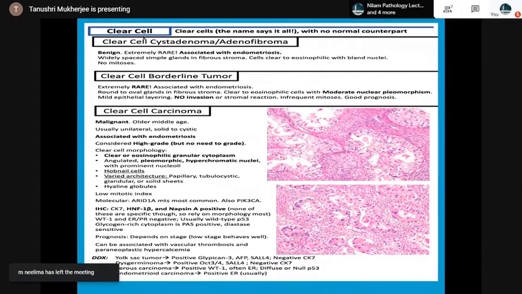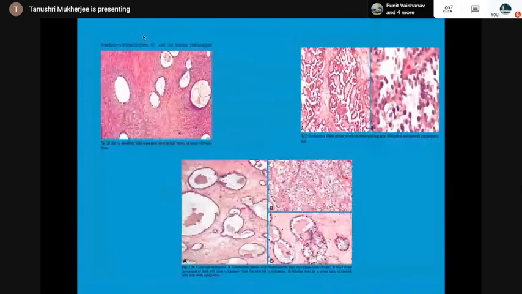And you have to resort to IHC. For yolk sac, because it can have varied patterns, it is positive for glypican 3, alpha fetoprotein, SALL4, and negative for CK7, which is a surface epithelial marker. Dysgerminoma, positive for OCT3/4, SALL4, again CK7 negative. Serous carcinoma: WT1 positive, often ER, diffuse or null P53. This is a clear cell adenofibroma and clear cell carcinoma.